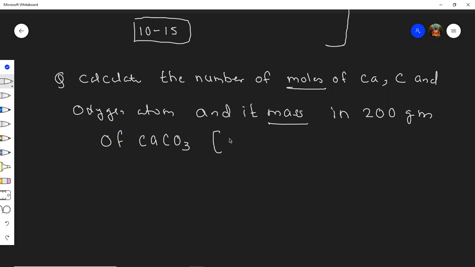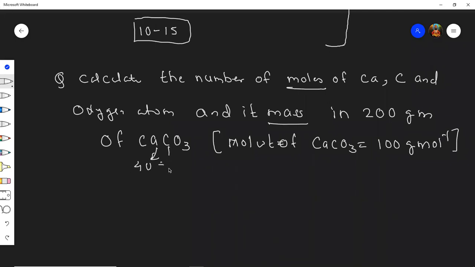And I'll write the weight of calcium carbonate is 100 grams per mole. Yes, you can check it because calcium is 40, carbon is 12, plus oxygen is 48.